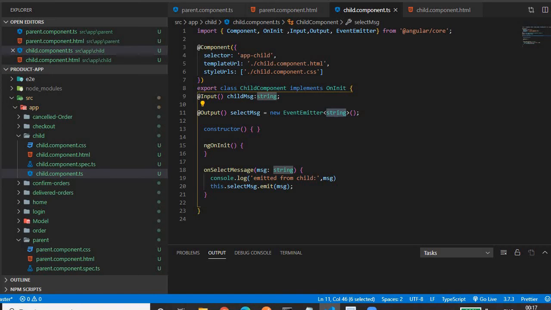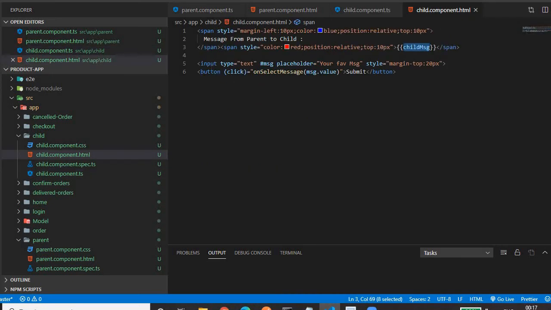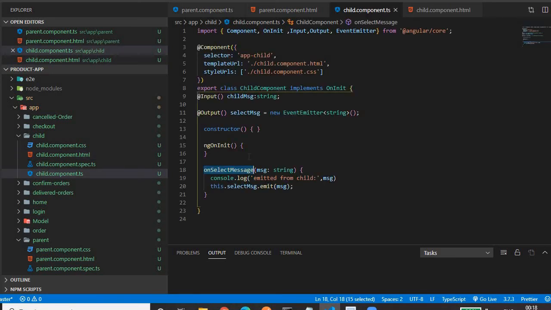Okay, then what next? So this is a custom function. This needs to be called somewhere, then only it will emit the data. So where will we call this? It will be called on some user event. In child component.html, we have written these two lines. We have an input field, then below the input field, we have a button having a click event, and this is a function which is written in the ts file. This function is called when the button is clicked.